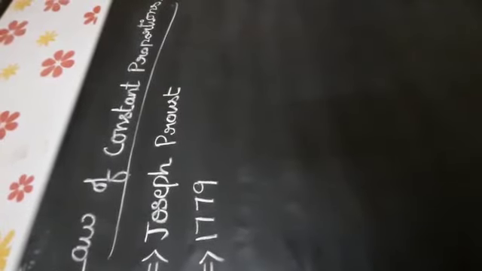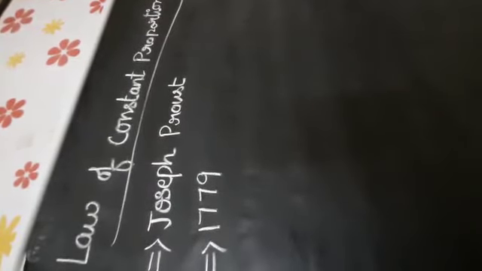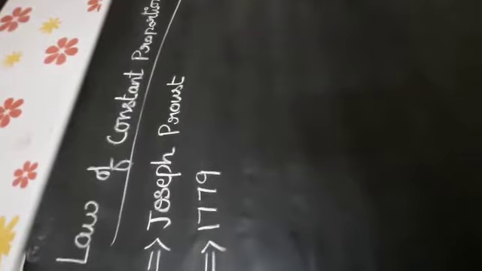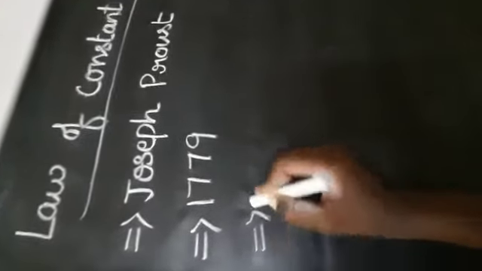Next we can see the law of constant proportions. The law of constant proportion was proposed by the scientist Joseph Proust in the year 1779. He states that in a pure chemical compound, the elements are always present in definite proportions by mass.